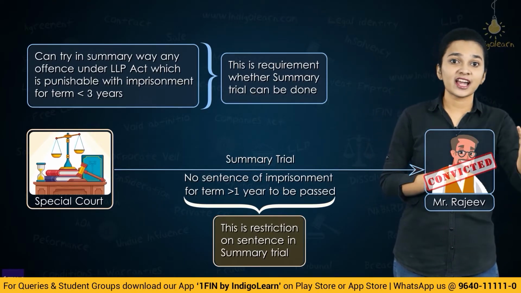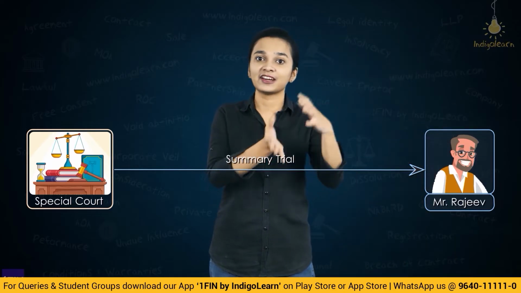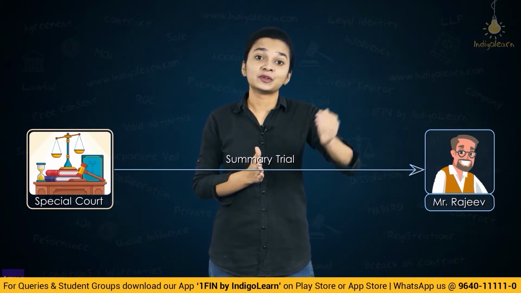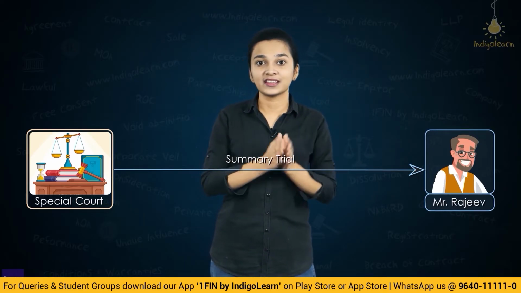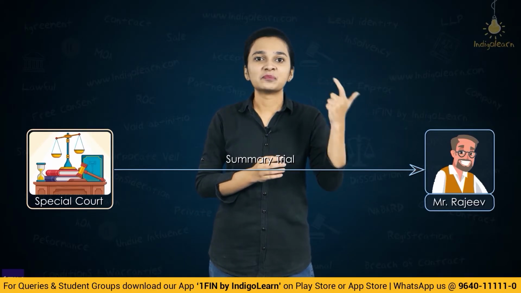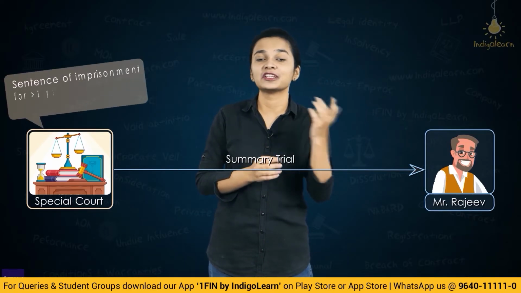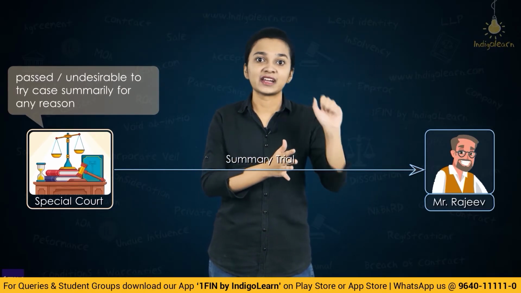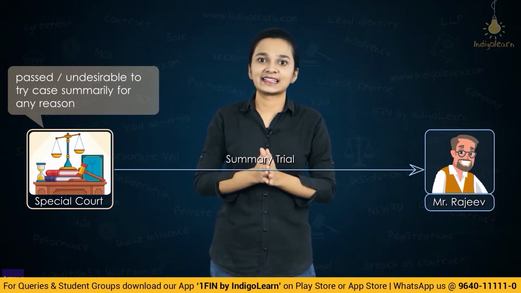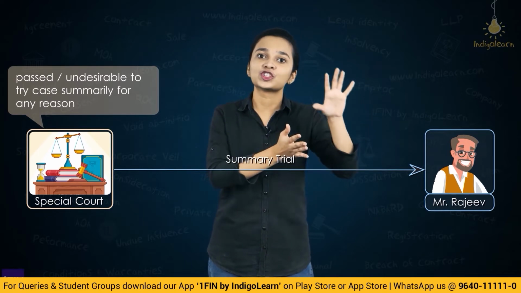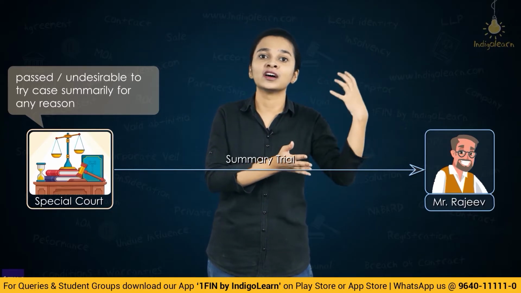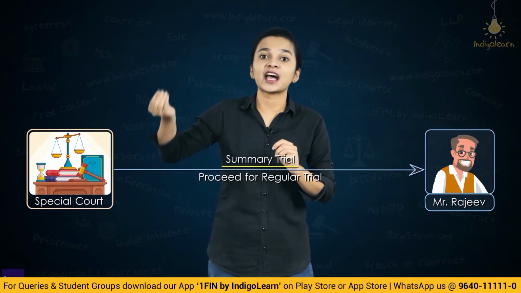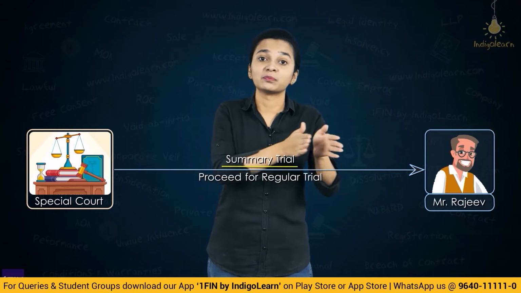But say summary trial is going on, the special courts have decided to try an offence in a summary manner, and during the course of the summary trial, the courts think that the imprisonment of 1 year would not be a sufficient punishment, or trying this offence in a summary manner does not seem right in certain situations. Then in that case, the courts may decide to shift this offence from summary trial to a regular trial as well. So it is not necessary that once the special courts have decided that we will try a particular offence in a summary way, they have to comply with that.